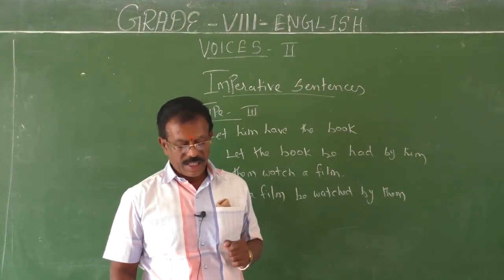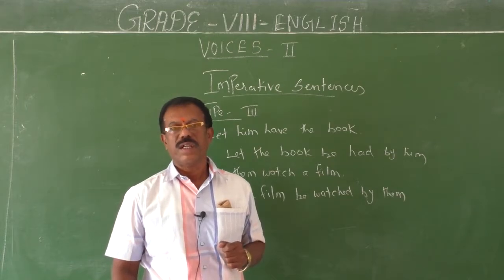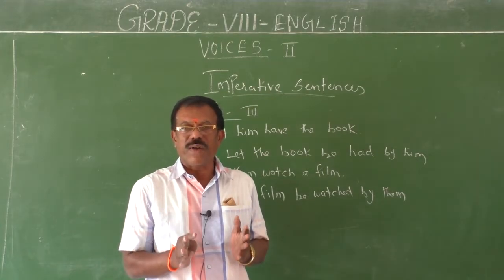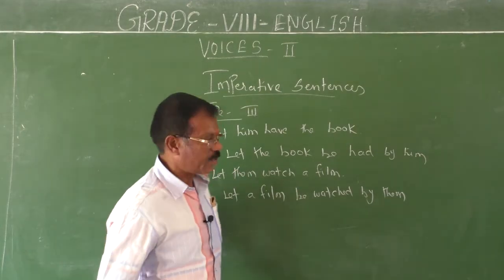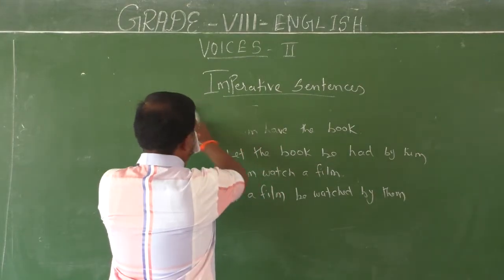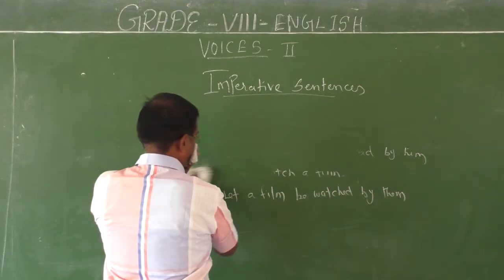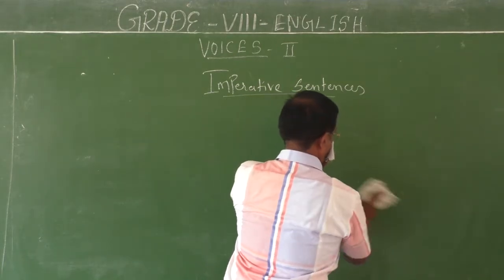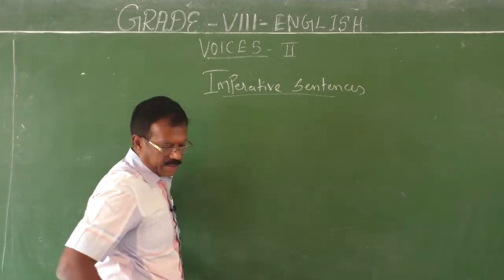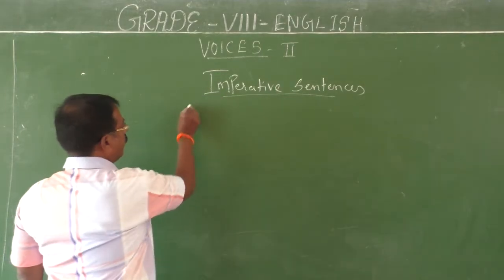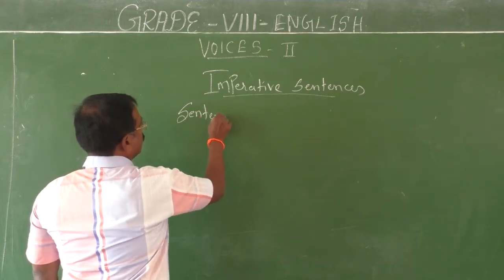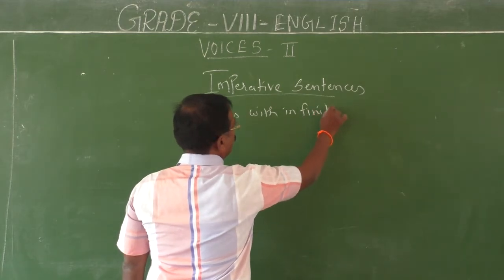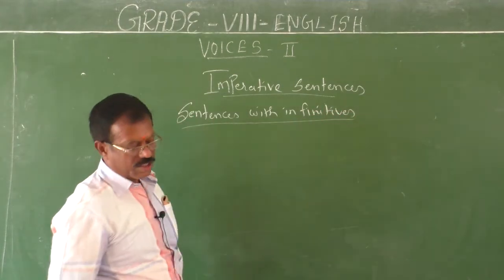Okay, fine. Then there are some sentences with infinitives. When you have the infinitive form of verbs in a sentence, how can you change such active sentences into passive? Let me explain. Sentences with infinitives. How can you change this type of sentences into passive?